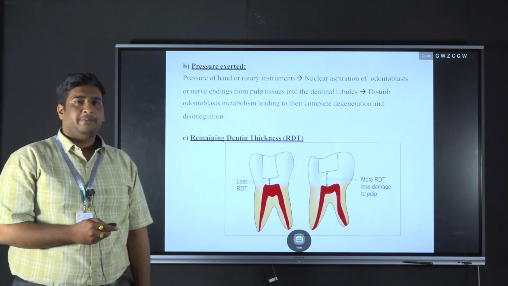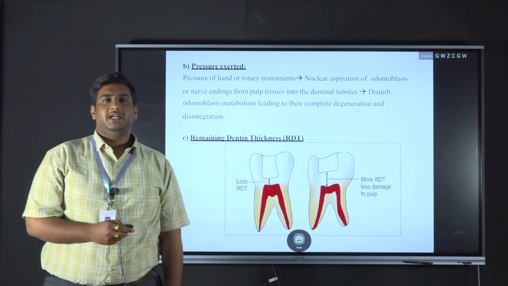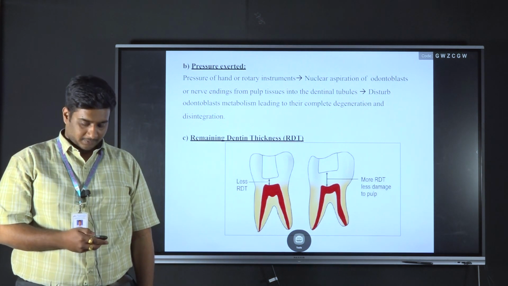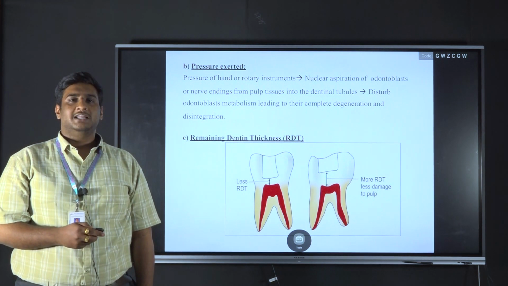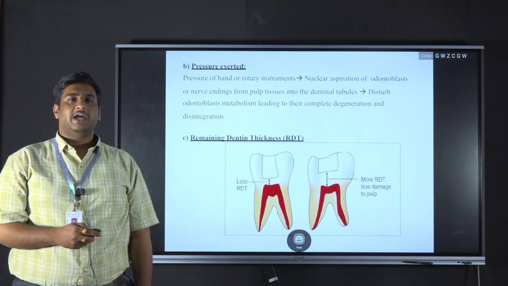And the next one is remaining dentin thickness. The lesser the remaining dentin thickness, the more the chances of pulpal irritation. If the remaining dentin thickness is more, there is less chance of pulpal irritation. So, what is remaining dentin thickness? It is the distance between the floor of the cavity and the pulp.